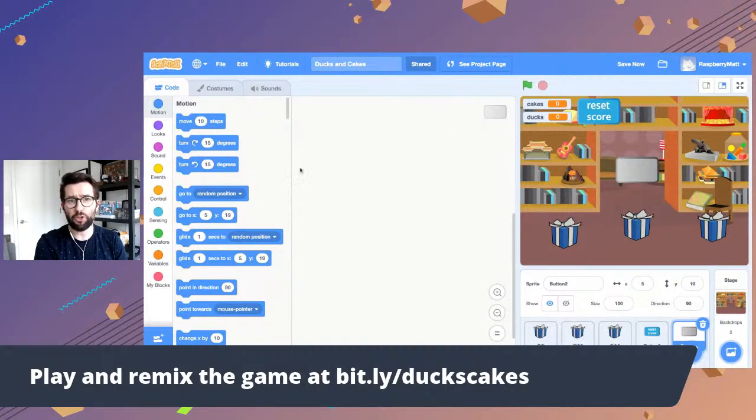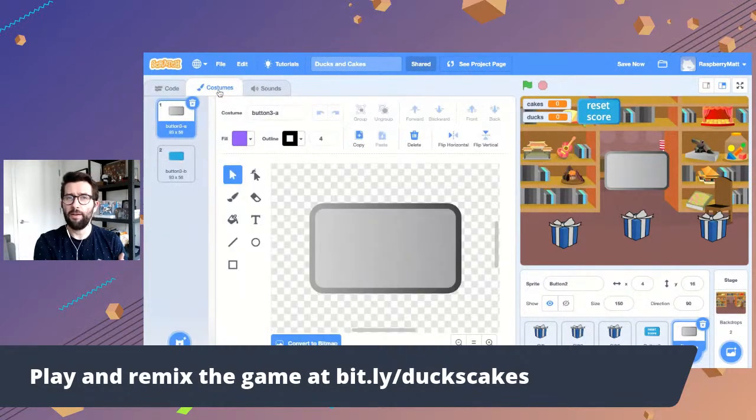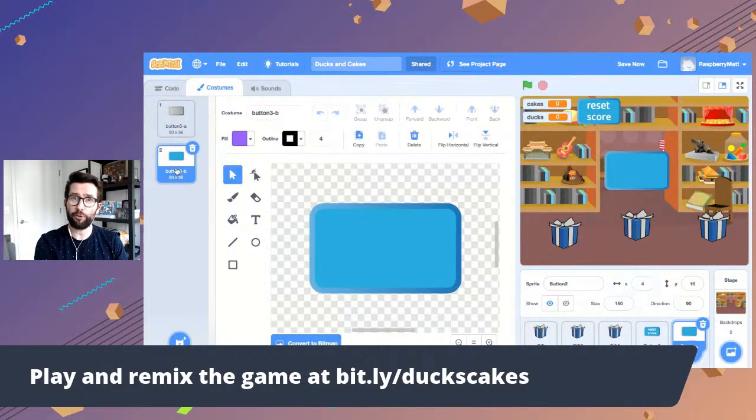And you'll notice that there's no code in it yet. We haven't written any code. So it's a little small. So let me start with making the size a little bigger. I'll make it 150 in size. There we go. And there's no text on it. So why don't we change the text? To change the visual aspects of the sprite, one of the ways you can do that is by editing its costumes, the different looks it has. This particular button has 2 costumes, a blue version and a gray version. Why don't we stick with the blue version, because that's what we use for the reset score button.